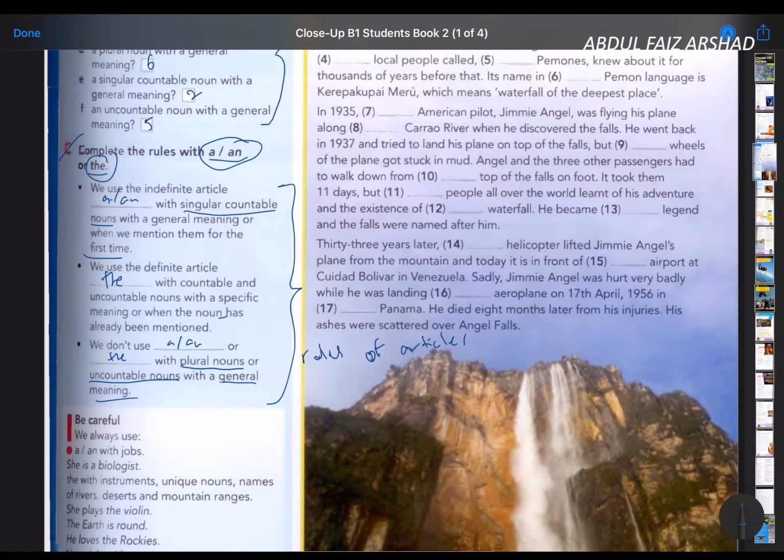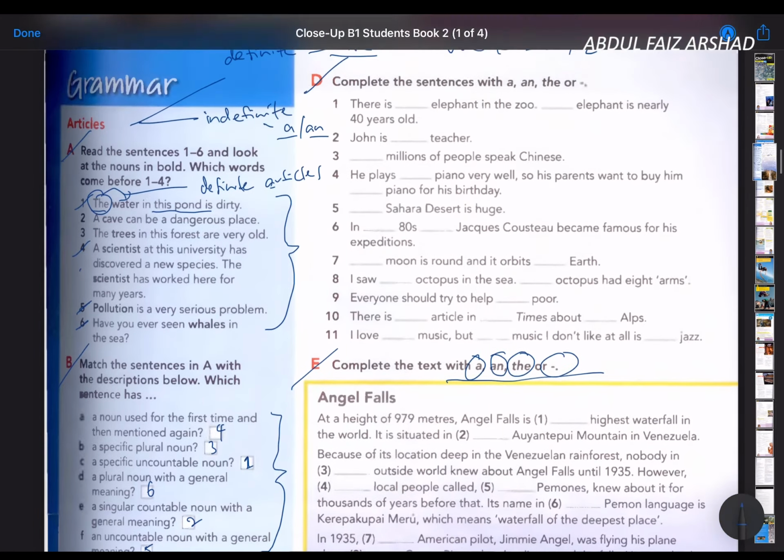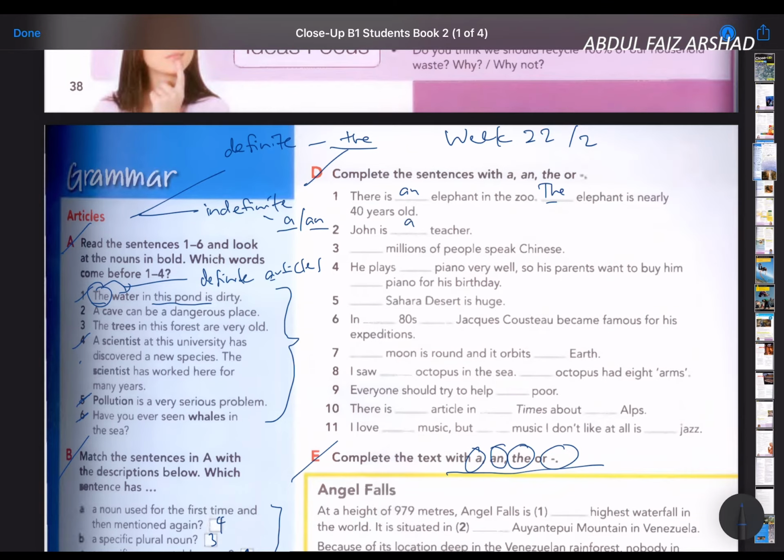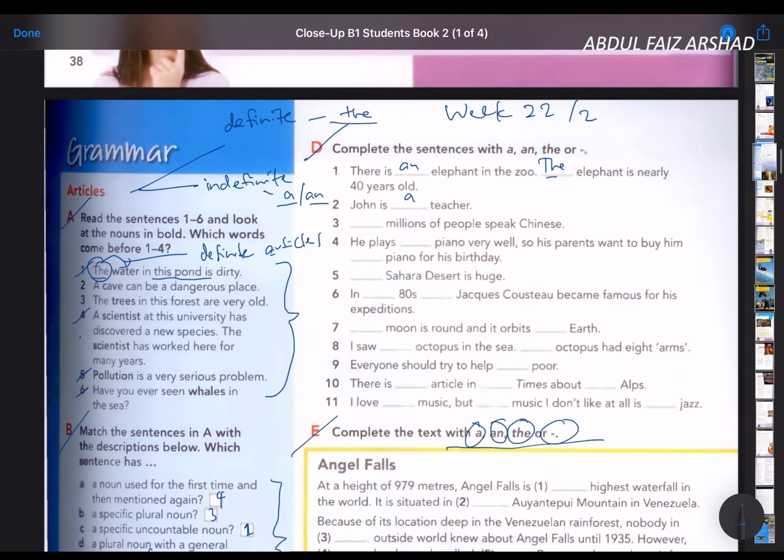Alright, let's discuss the first one. The first one, there is an elephant. So this is an indefinite article. The elephant, so it's referred to the same elephant, that's why it used "the". It has been mentioned the second time. John is a teacher, so first time, so no need. Number 3, there's nothing there. Millions of people, we are talking about general, and it's plural, so millions of people, no articles there.